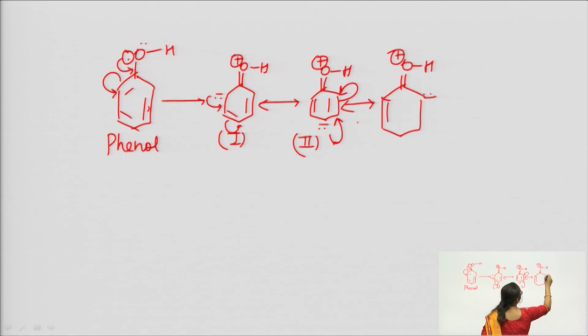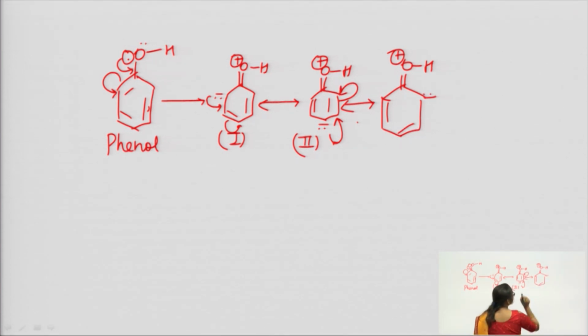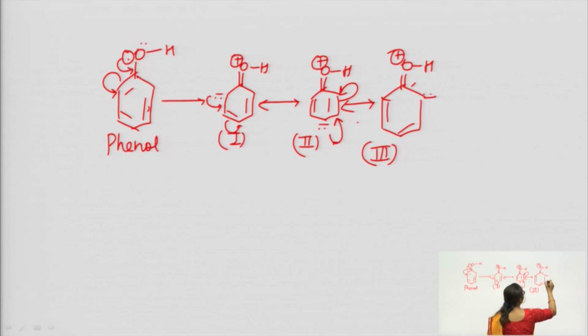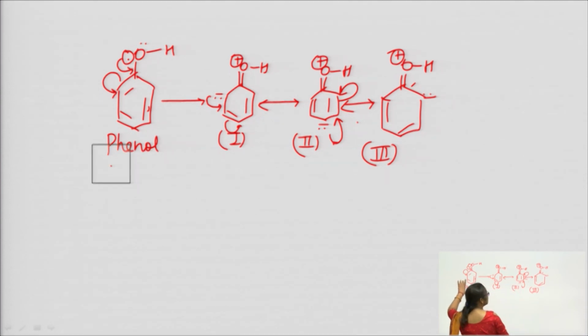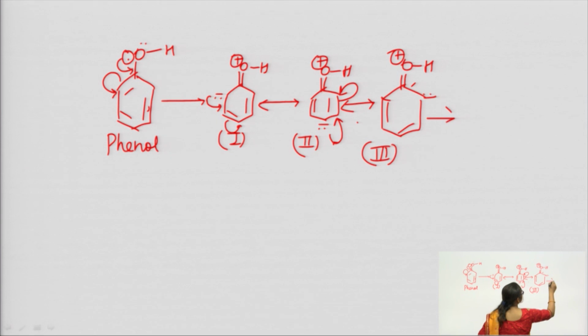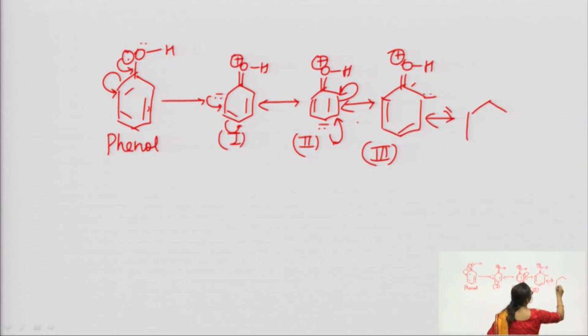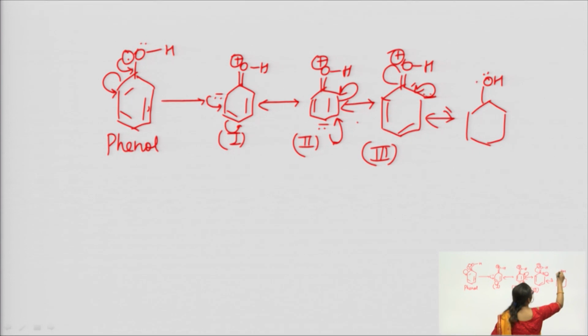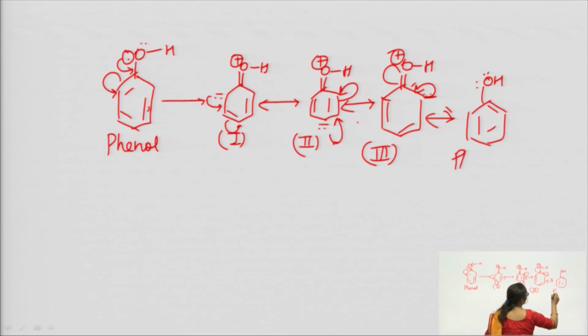Here are the electrons of the bond and this new bond, right. This is the third resonating structure, and if it again goes here, then we get the phenol again. The fourth one is this O, this moves to here and this here, means O, O, O, O. This is again the phenol.